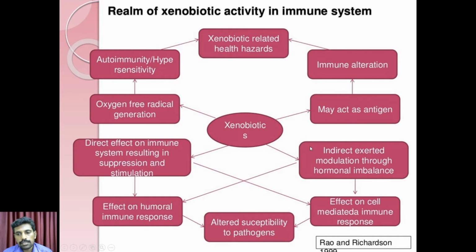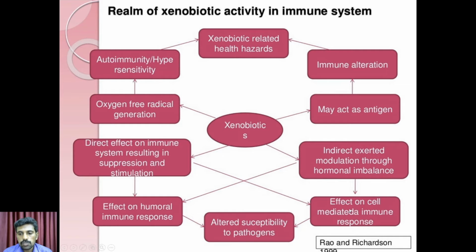Xenobiotics also modulate hormonal imbalance in indirect ways. So, indirect modulation through hormonal imbalance: xenobiotics modulate or deform the hormonal balance of the body. Indirect means the overall immune system is suppressed or stimulated through the xenobiotics. So these are the main effects of xenobiotic compounds.